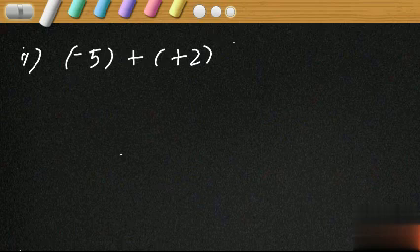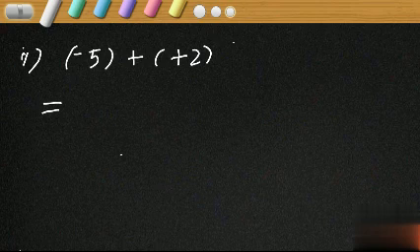Here, are they of the same sign or opposite sign? Surely we know minus 5 is a negative integer and plus 2 is a positive integer. So both have opposite signs, isn't it? So what is the rule for adding two integers having opposite sign? Magnitude of the integer having greater magnitude minus magnitude of the integer having smaller magnitude, with the sign of the integer having greater magnitude. The sign of the answer will be the sign of the integer having greater magnitude.